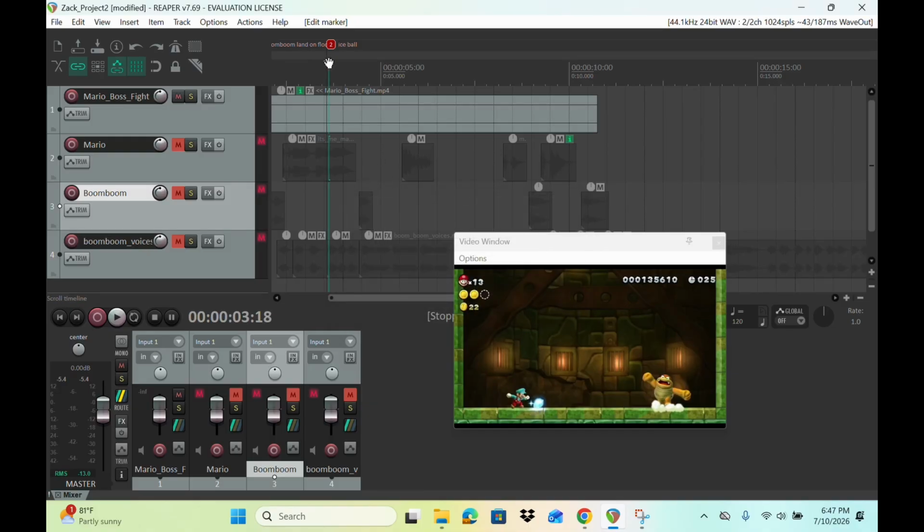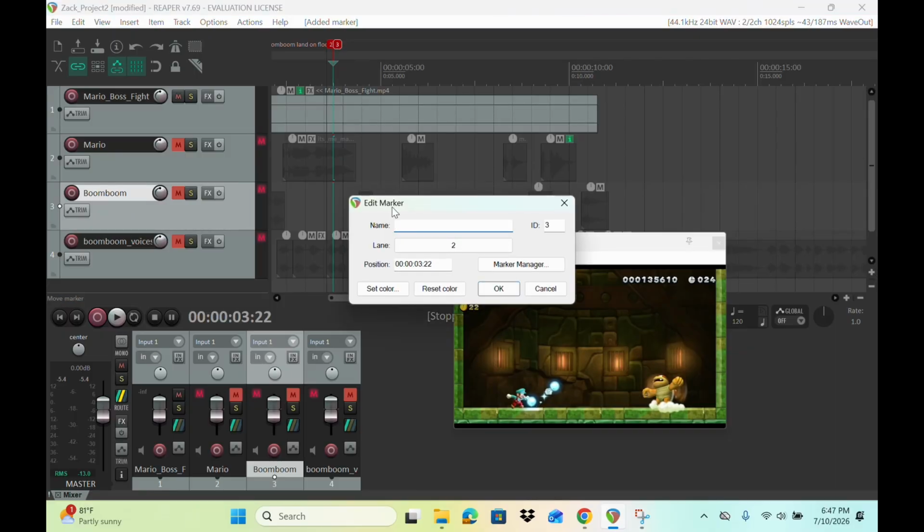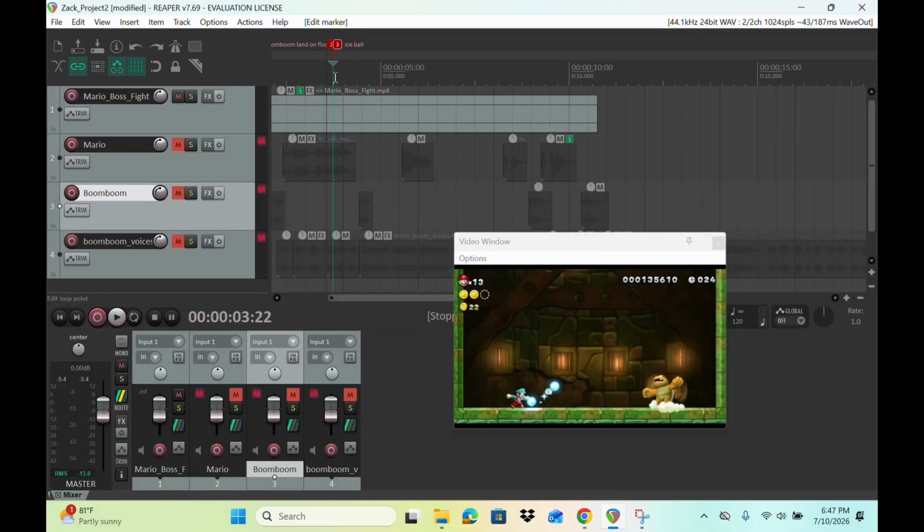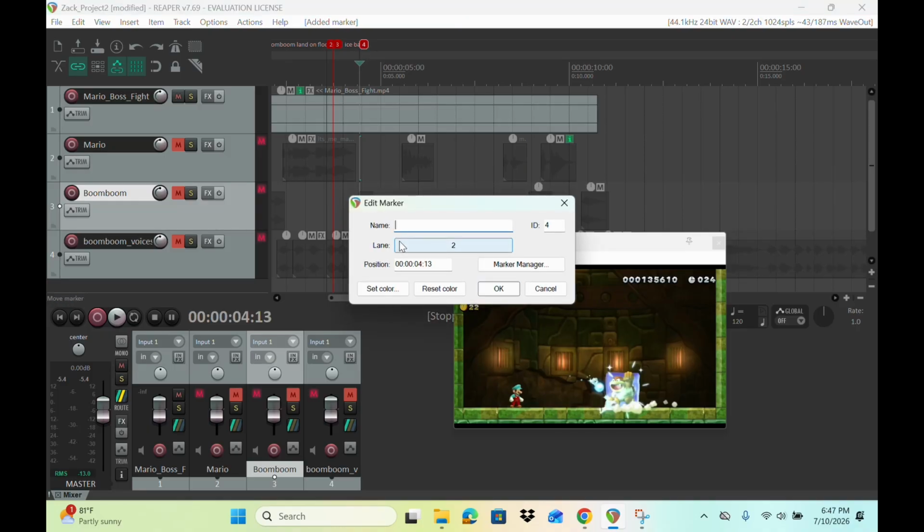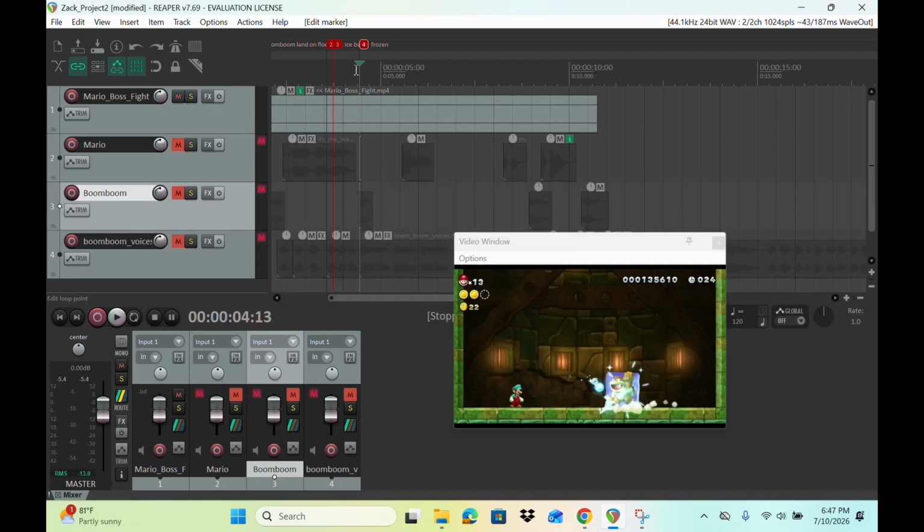And then he's throwing 2 ice balls, so I actually need 2 ice balls. So another ice ball sound. Okay. All right, let's see. Oh, Boom Boom got frozen, so let's freeze him. All right, create markers and frozen. And then the ice breaks as Mario shoots out another ice ball. So let me do ice break.